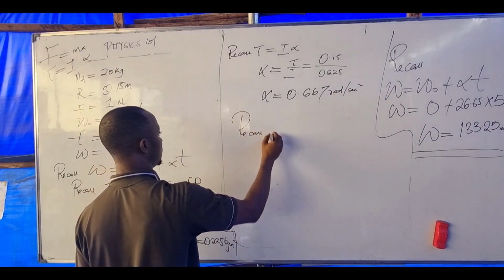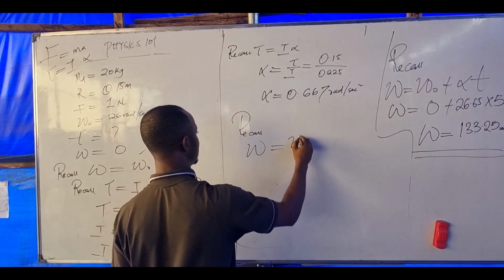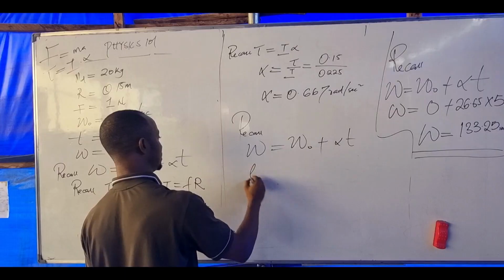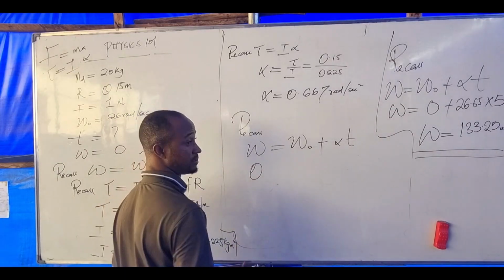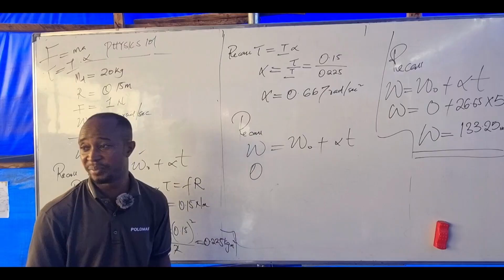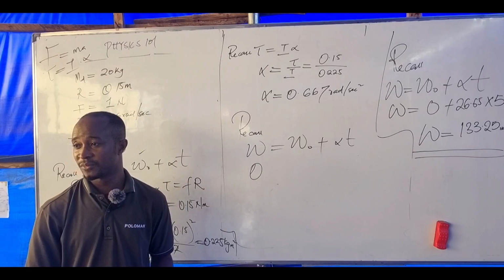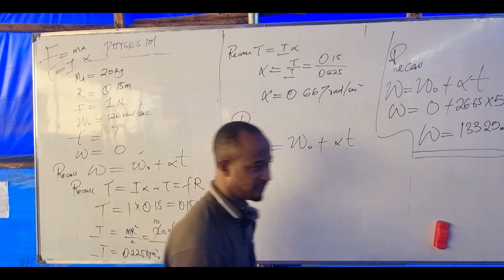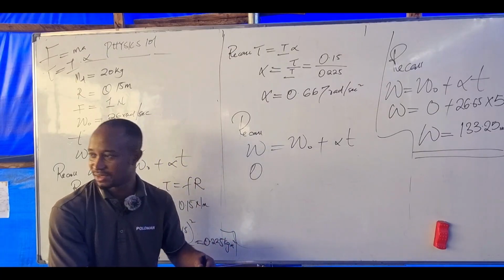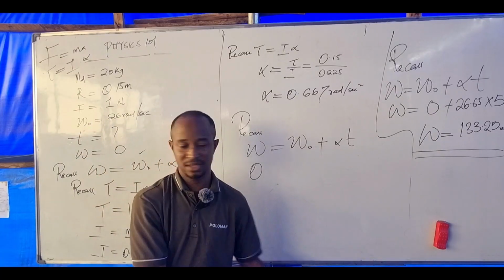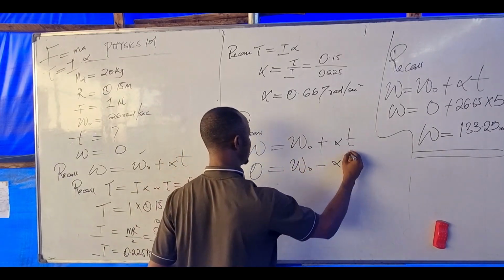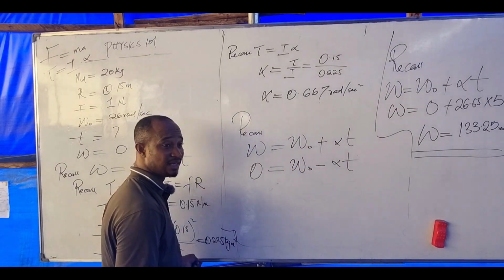Recall that angular velocity equals w naught plus alpha t. Here it becomes 0, because the body comes to rest. Then for the body to come to rest, that means the body must decelerate. Hope you are aware. Are you there, somebody? If you apply a braking force of 1 Newton to stop a body, the body must decelerate until it comes to rest. That means here it becomes w naught minus alpha t. Am I communicating?